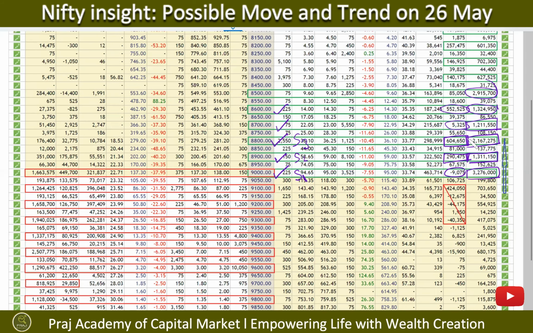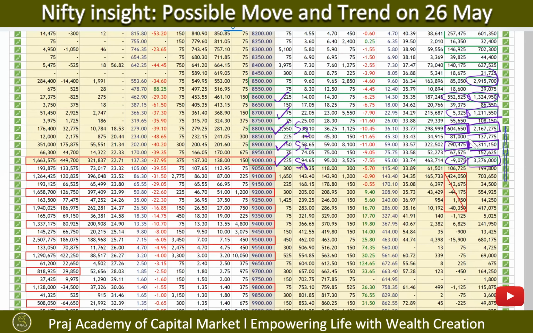On the call side, let's see how we see the resistance levels building up. So the first level of resistance is building up at 9,000, and at 9,000 we've seen almost 5.5 lakh new contracts coming up. So new calls have been sold, and overall 1.6 million contracts. So this is emerging as a strong resistance level.